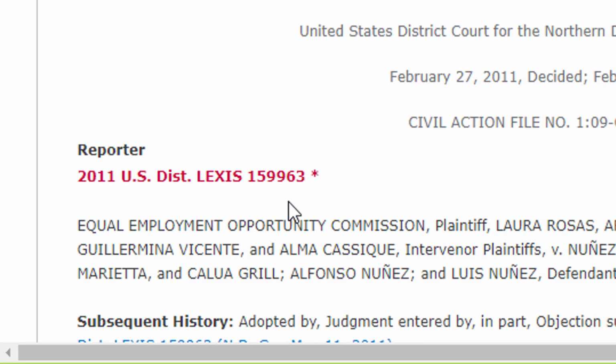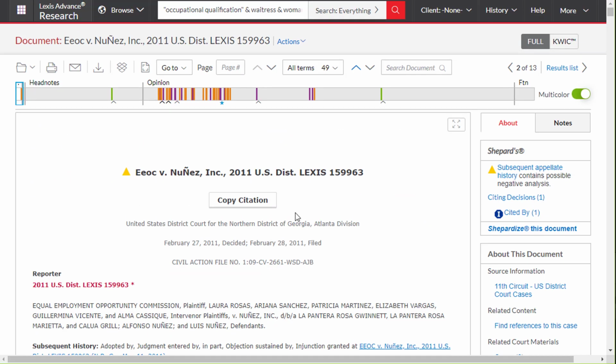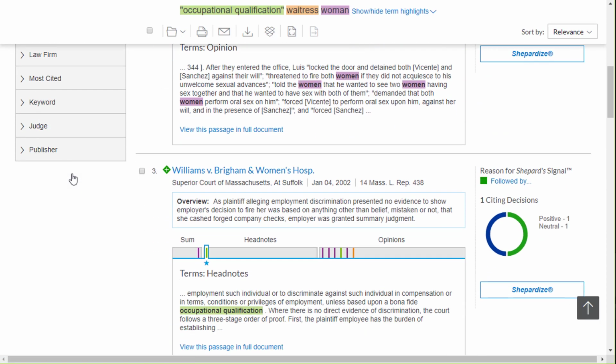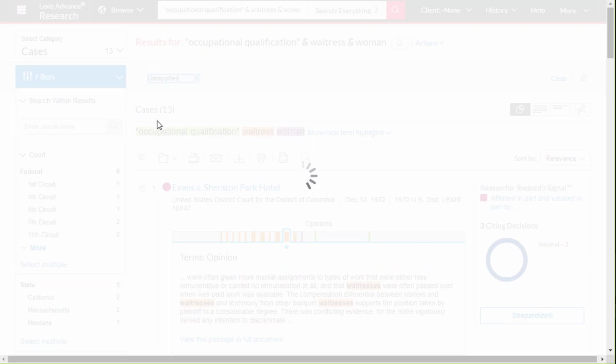It's not a citation to a reporter. That's one way to tell that you're looking at something that isn't published. The other way is oftentimes they'll put in all caps right here that the case is not published. So anyway, we want published cases, so we will choose reported cases.